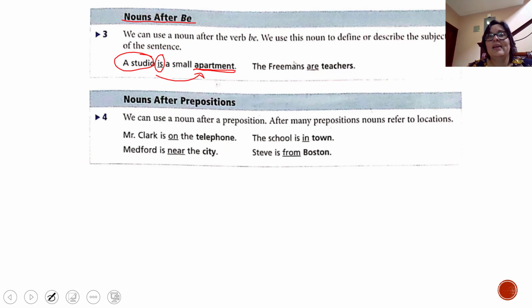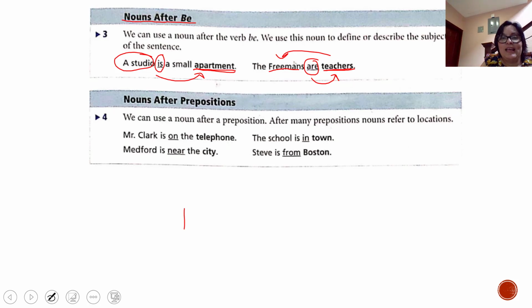Let's see the other one. The Freemans are teachers. Here we have a noun, verb to be, and then another noun. And we are using this noun after verb to be to describe what are the Freemans. What are the Freemans? Teachers. Okay? So that means that when you use verb to be is for description.